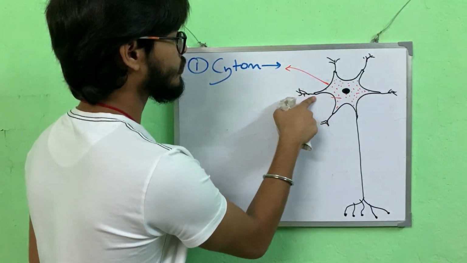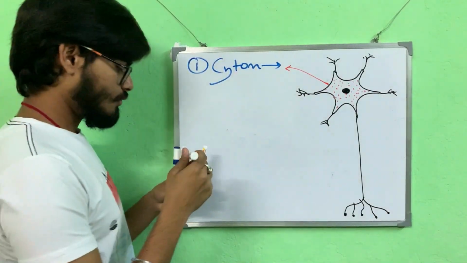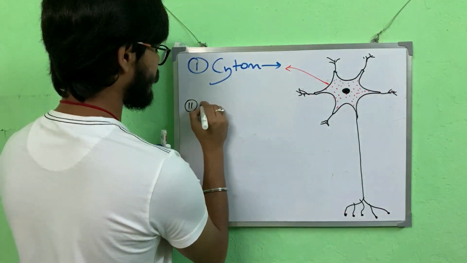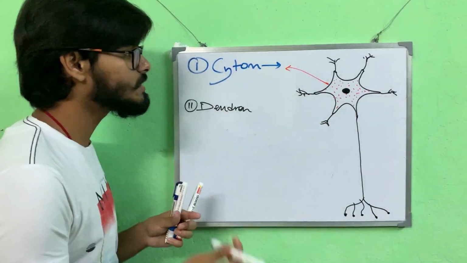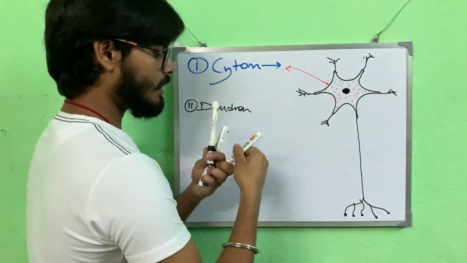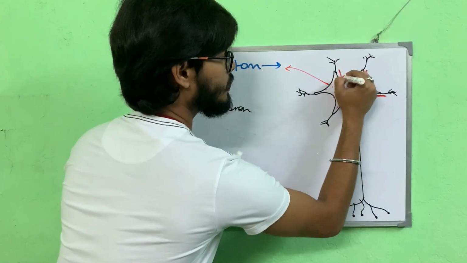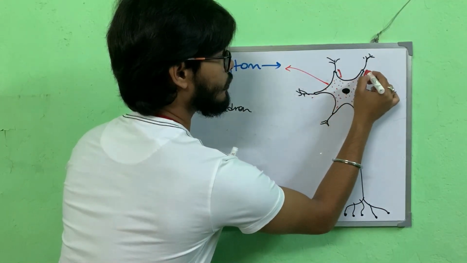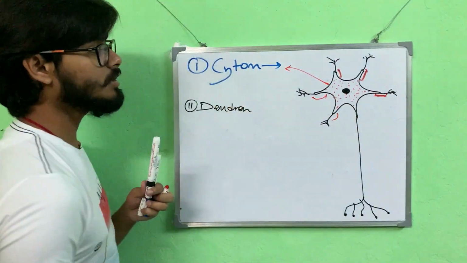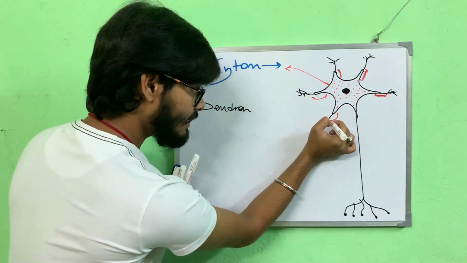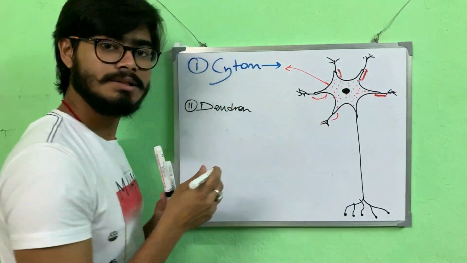Okay. Now let's talk about the dendron. Which part of the cell is the dendron? See here, these parts which are projecting from the cell body, they are known as dendrons. These parts are the dendrons, and when they give finer branches, they are called dendrites.